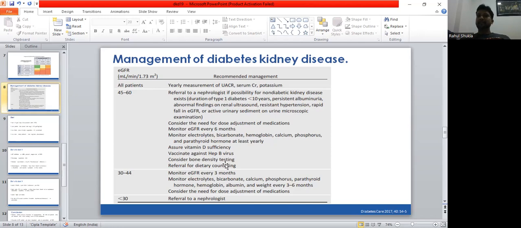Bone density testing can be done, and referral for dietary counseling, because as the GFR decreases, there is risk of hyperkalemia and other electrolyte abnormalities. So this part needs to be taken care of. Then at stage 3B, that is GFR 30 to 44, more frequent monitoring of GFR is warranted. Electrolytes, bicarbonate, calcium, phosphorus, parathyroid hormone, hemoglobin, albumin, and weight should be measured at 3 to 6 month intervals, and dosage adjustment is further needed here also. And if the GFR is less than 30, we should refer him to the nephrologist for further planning of renal replacement therapy.